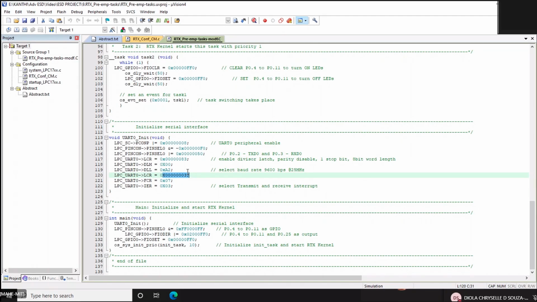at any time, be in a position to receive any character, so we allow the receiver to get the data, and as soon as you receive some character, that is the data in your receive buffer, make sure that an interrupt is generated.